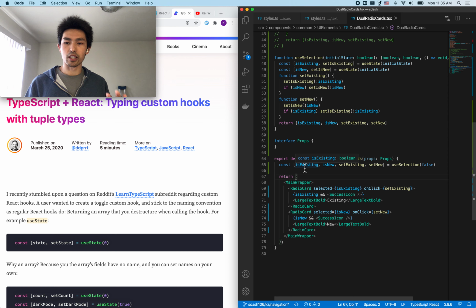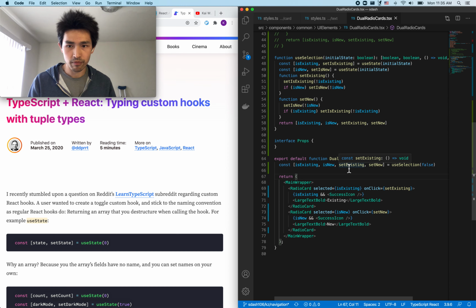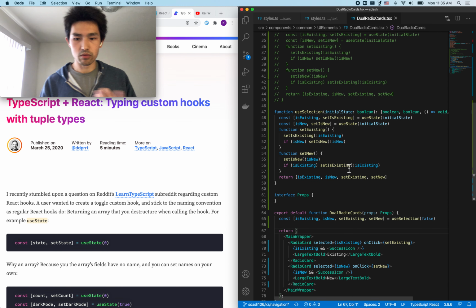and you can check that these things are no longer a Boolean or a void function. It knows that this state is a Boolean, this state is a Boolean, and this setting state function is a void function. So that's one way to do it.